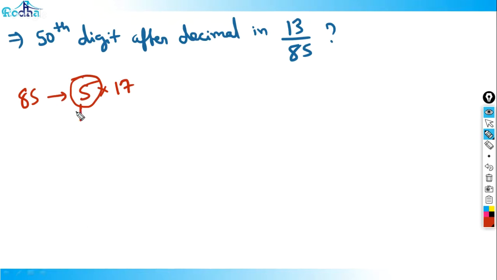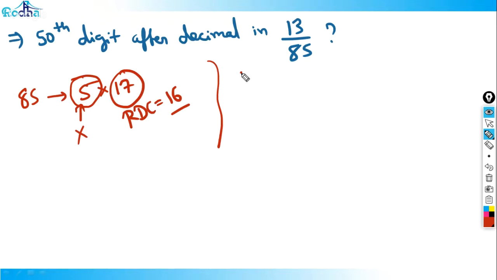The main thing is the RDC for 17. The maximum RDC for 17 is 16, and we should now know that the exact RDC is also 16 for 17. Remember it. So if the RDC is 16, and I'm looking for the 50th digit after decimal, it repeats after every 16 digits. So what I'm looking for is 50 by 16. That remainder is actually 3.